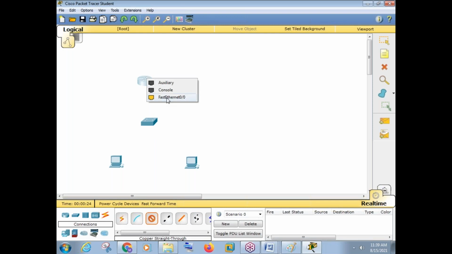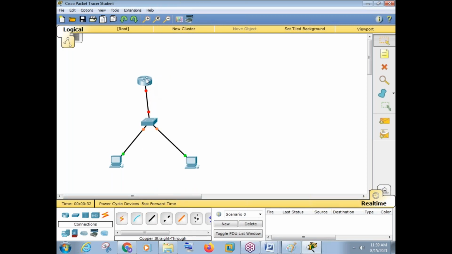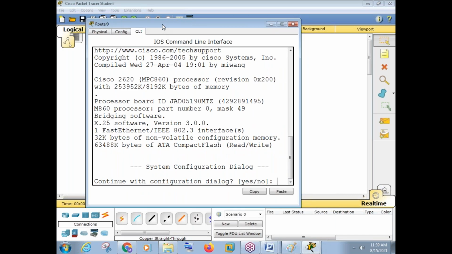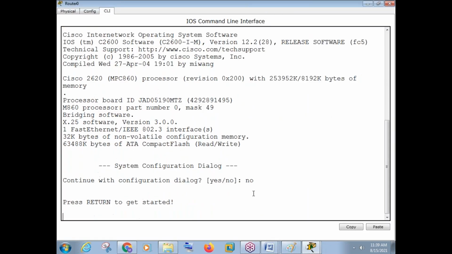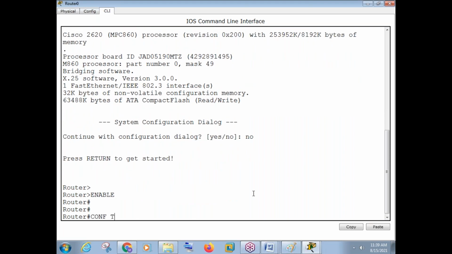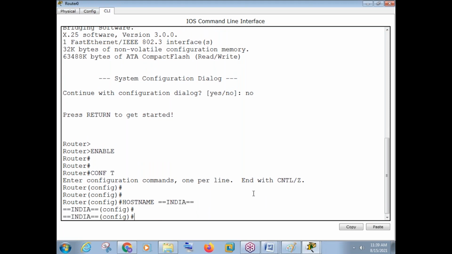I'll be explaining everything to you in coming classes in CCNA. This is not the class to explain. I'll just show you what I'm doing here. See, my computer network is ready. Now I can click on this router, go to CLI, and see the router's host name. Suppose I set the host name as India. That's it, you are able to configure this router.